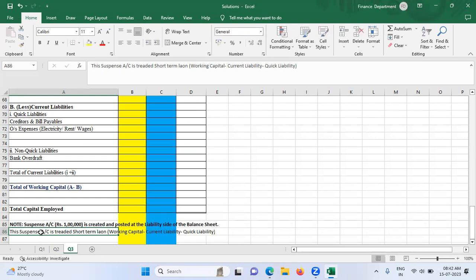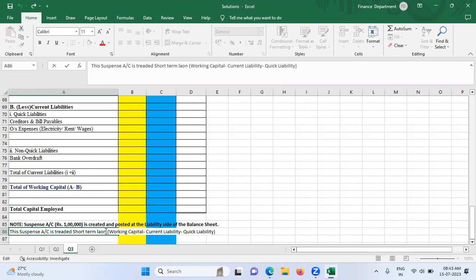Have you understood? Now similarly, what if the suspense account has to be made for an asset? You will make the same assumption. What would be the assumption? That suspense account has to be created and posted at the asset side of the balance sheet. Suspense account is treated as short term loan.